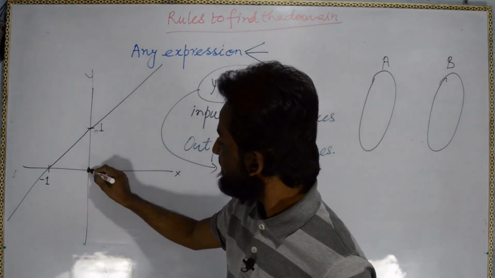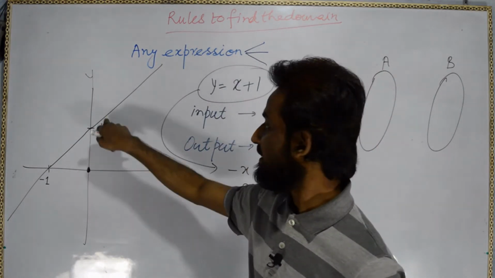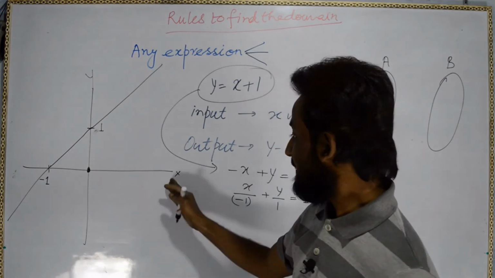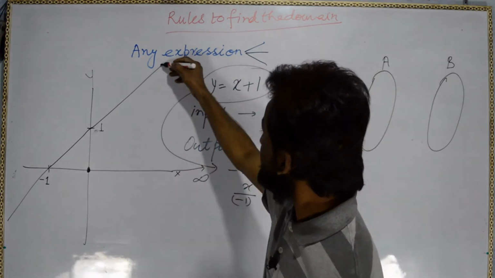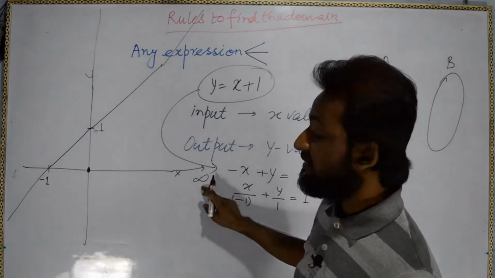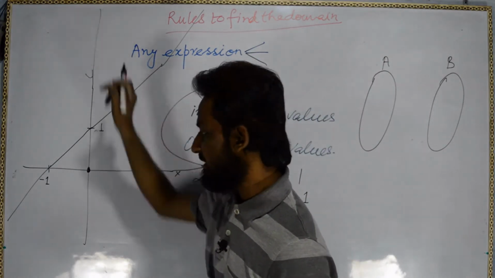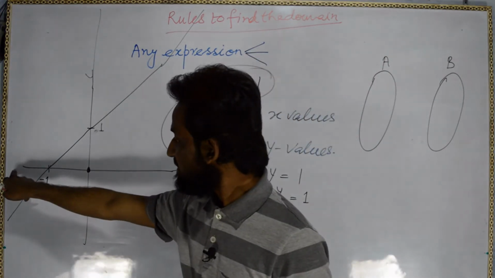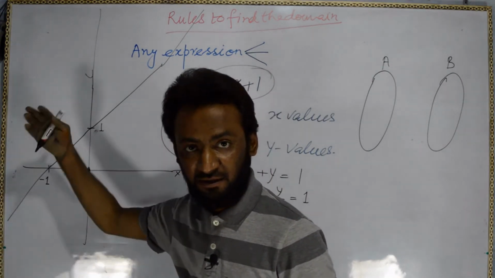That is the one check. Now for infinity, for x tending towards infinity, y is tending towards infinity. In the same way, if x is going towards minus infinity, y goes towards negative infinity, downwards.